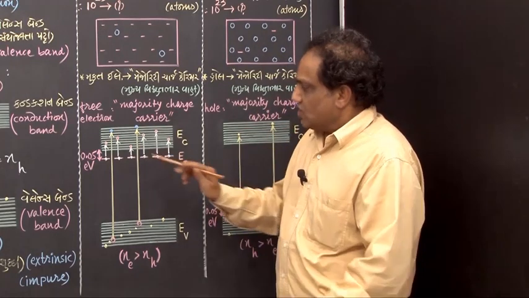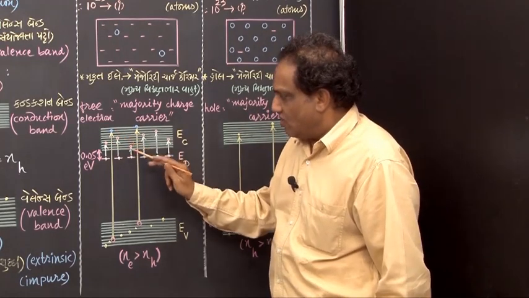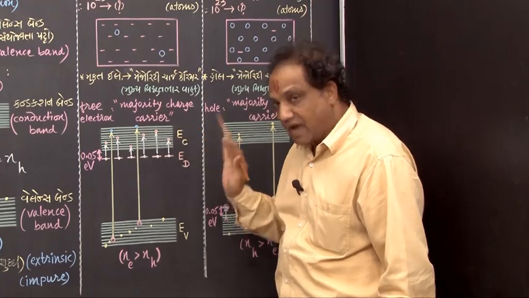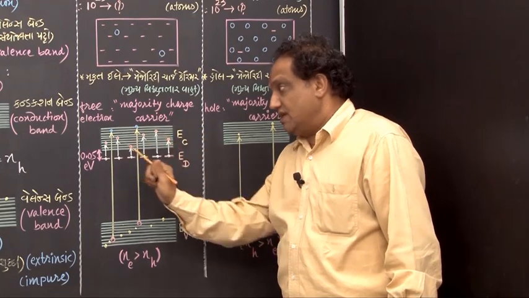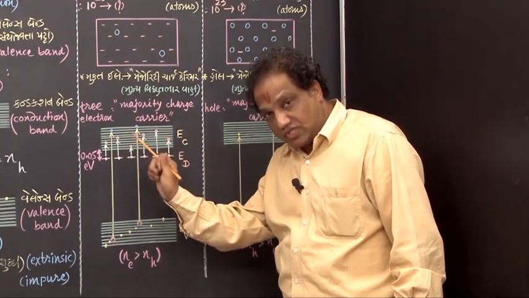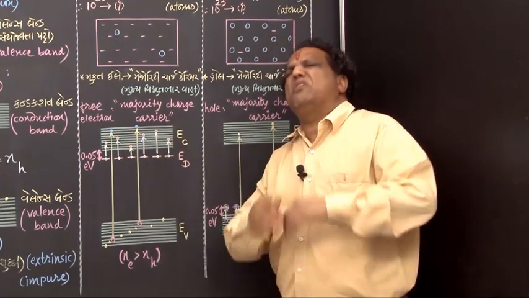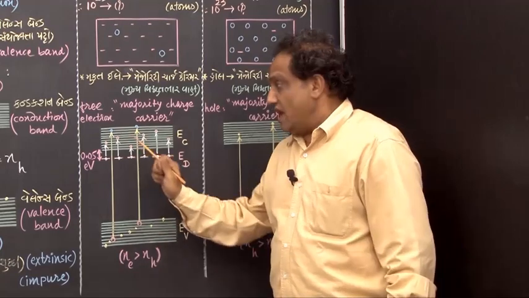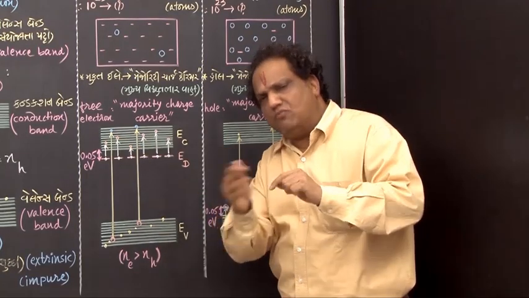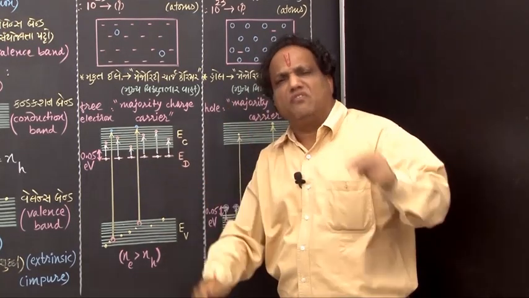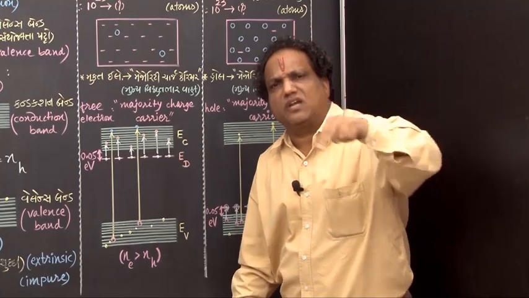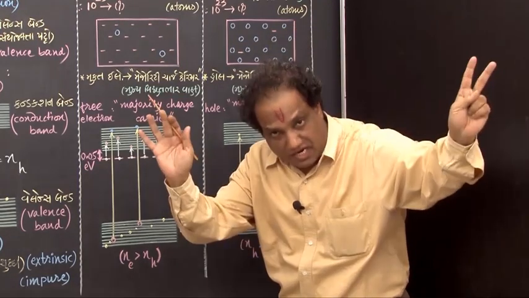Now tell me, we have a very large number of electrons in the conduction band, but compared to this number of electrons, we have a very large number of vacant energy levels in this conduction band. So any electron can move about randomly from one energy level to the second, second to third, third to fourth and so on, correct?